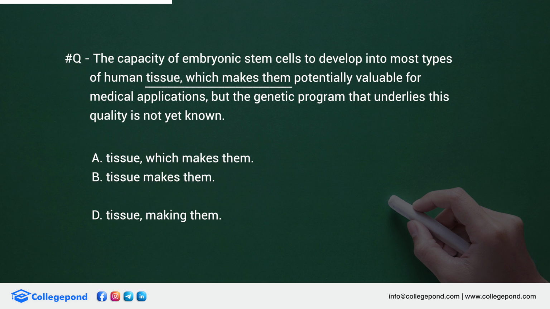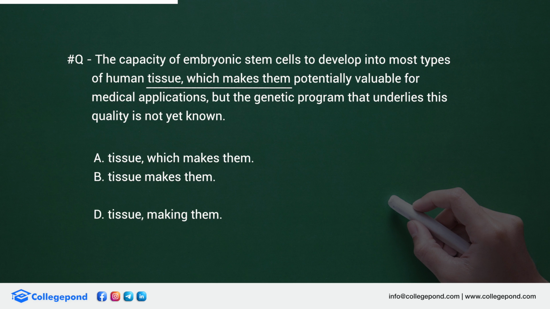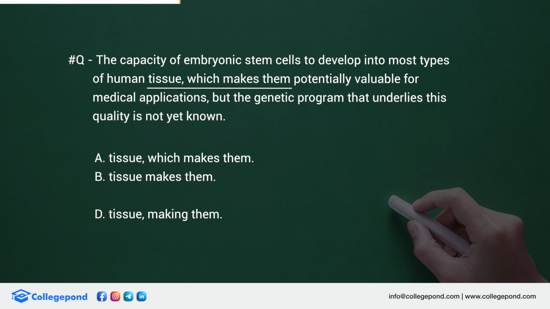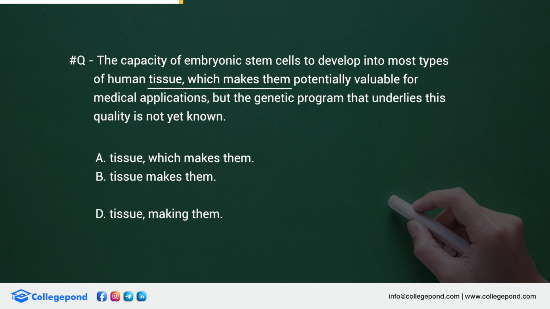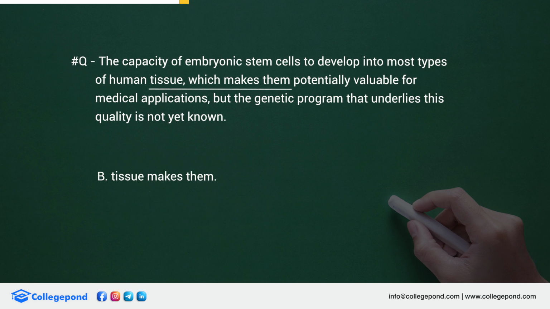The second clue over here is there is a comma over here and then you have something over here in but. If I eliminate this part, that means the first part of the sentence should be grammatically correct on its own, right? The capacity of the embryonic cells to develop most types of tissues which make them valuable for application. Now, if I say which make them valuable for application, it is not a grammatically correct sentence of its own, because a sentence should have an action, verb, subject, everything. I hope you guys know your Wren and Martin. Okay. So if I have the which, it is not a sentence that is completing. Hence, option B makes the most sense because as we said, which is an extra word. Okay. So in this case, the answer is B for Bombay.